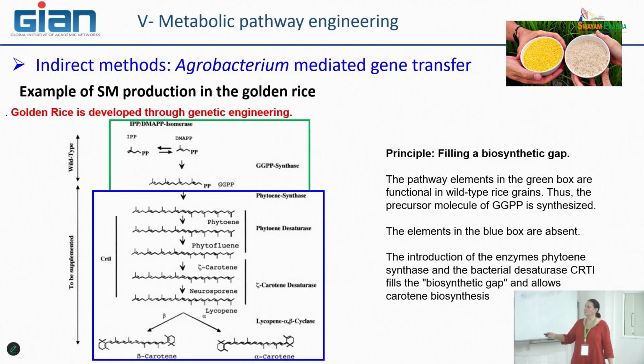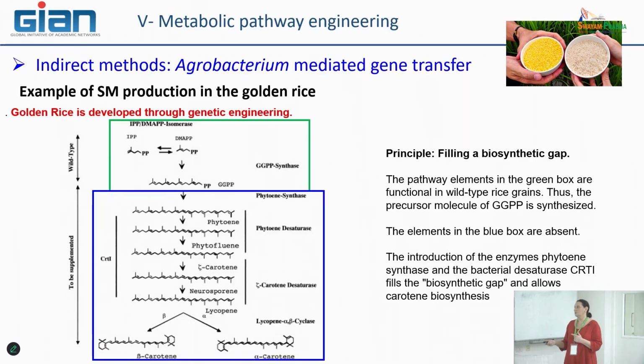The first one is catalyzed by what is known as phytoene synthase, which leads to the production of phytoene. After this, phytoene is processed by a phytoene desaturase and then a zeta-carotene desaturase, and these two enzymes produce the several steps leading to lycopene.